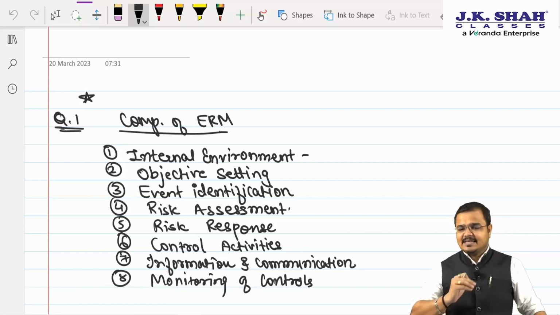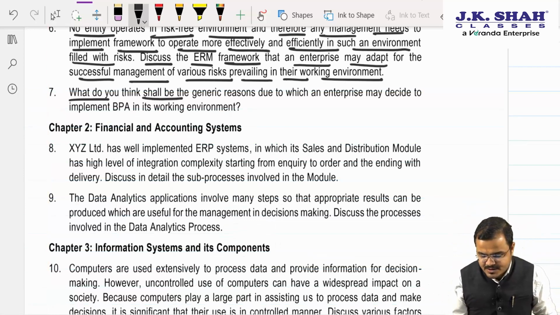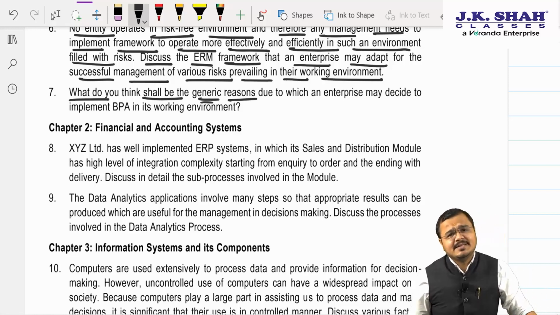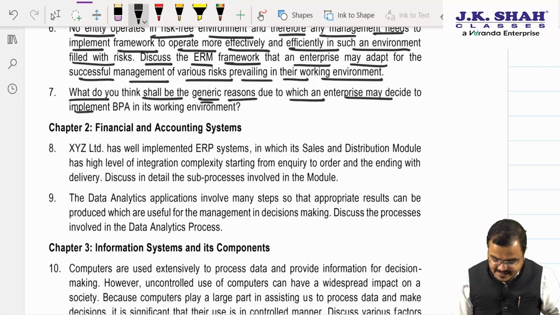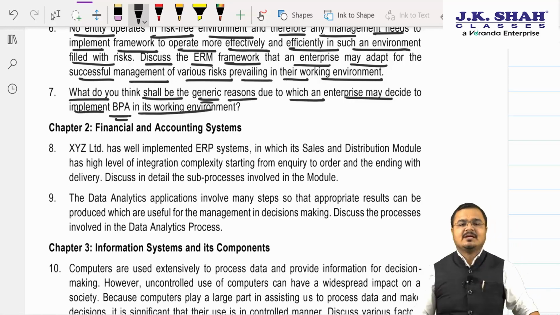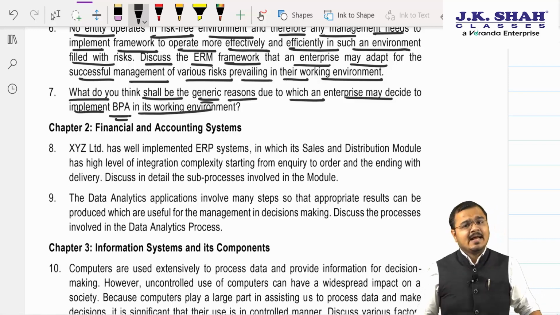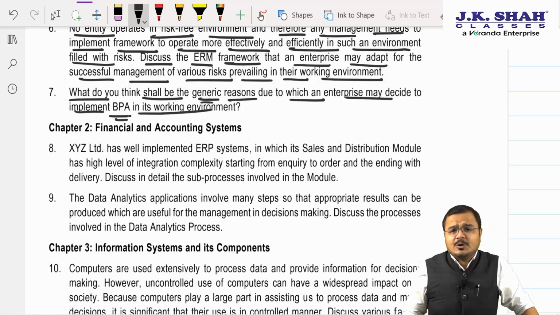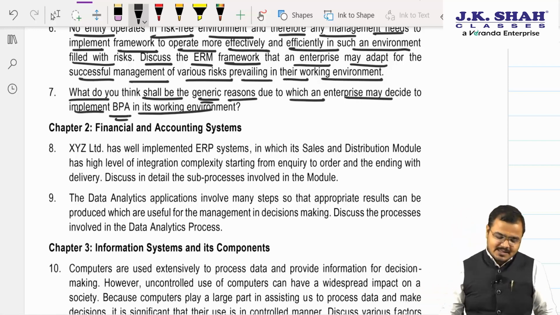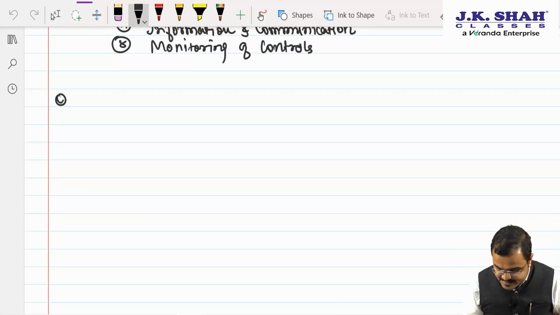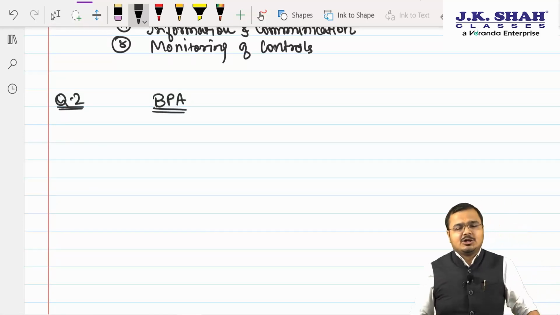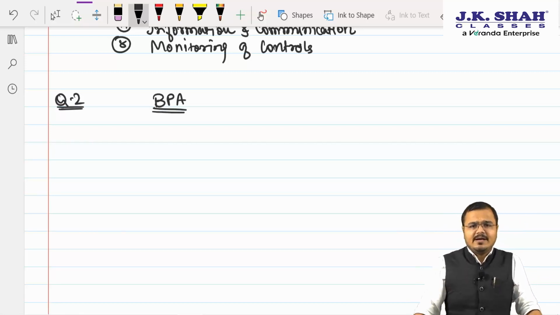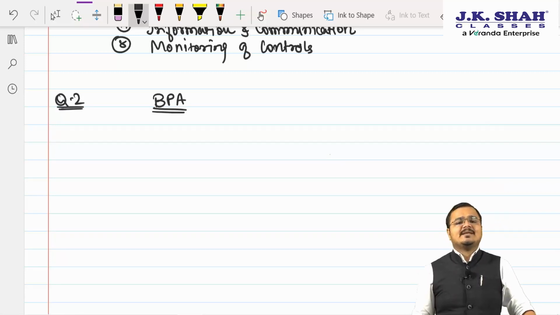Yes sir. Let's see the second question now. What do you think shall be the generic reasons? Generic means, sir, in general, common, due to which an enterprise may decide to implement business process automation in its working environment. Now before we go for the explanation, one should know, sir, what is business process automation? Sir, very simple. Business process automation is nothing but using technology in our business processes so that we can achieve certain objectives, including effectiveness as well as efficiency in business operations.